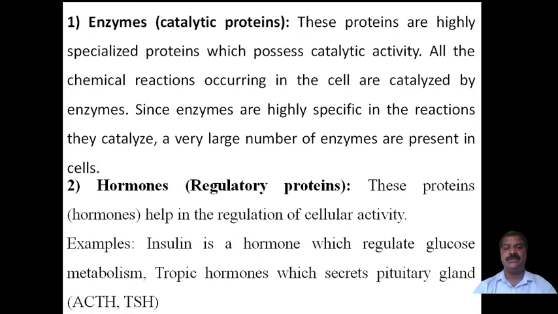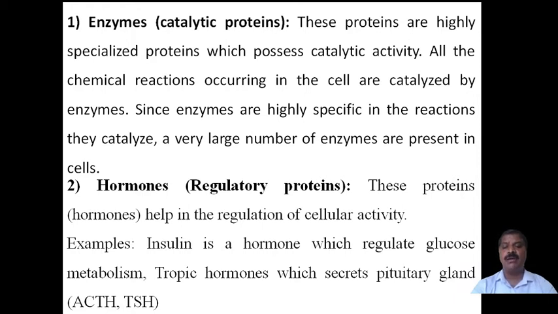Those proteins which regulate, balance and control cellular activity are called hormones. An example is insulin, a hormone which regulates glucose metabolism. It controls the level of glucose in metabolism.